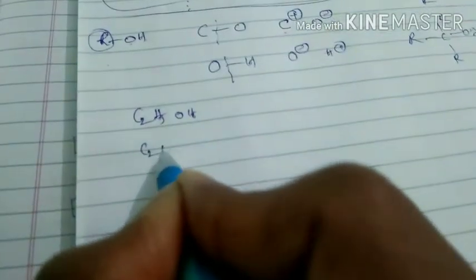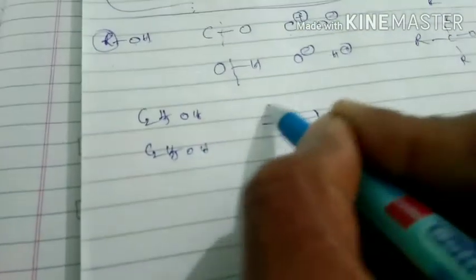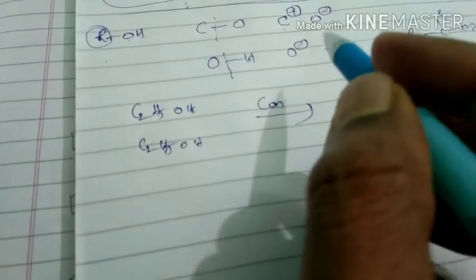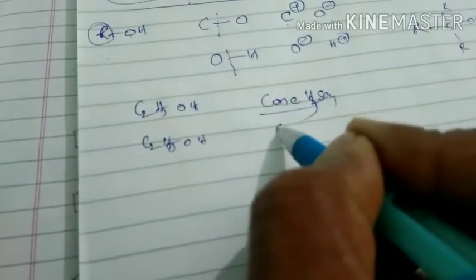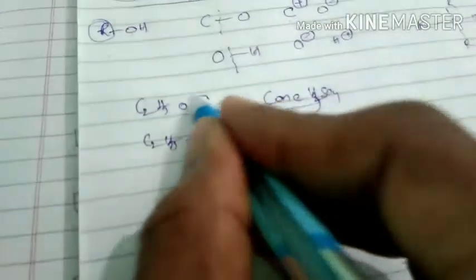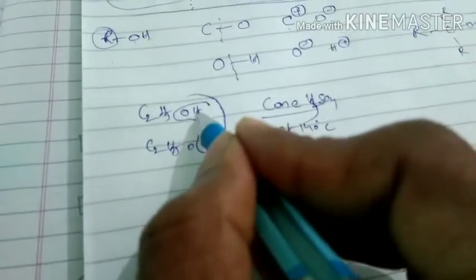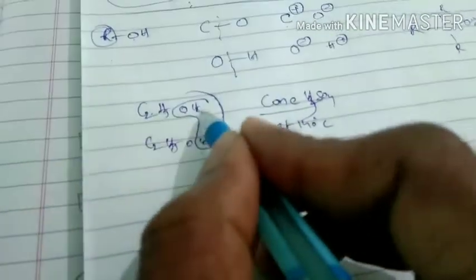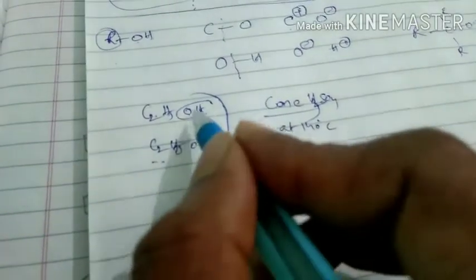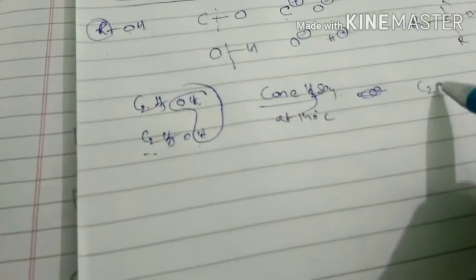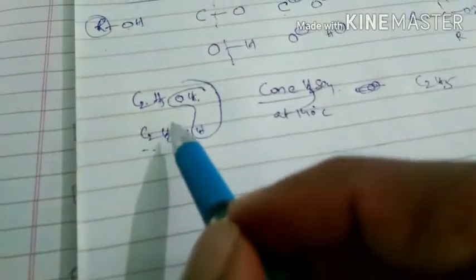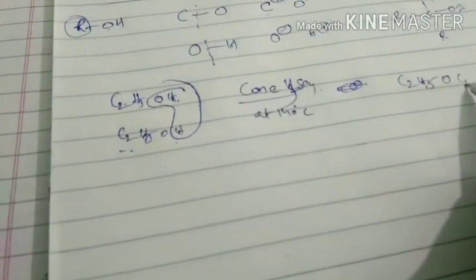C2H5OH, C2H5OH, 2 ethyl alcohol molecules. This is treated with concentrated H2SO4 at 140 degrees centigrade. Then water is removed. That means OH from one compound and H from the other compound. Then finally we get C2H5OC2H5 plus H2O. These are the reactions with concentrated H2SO4.